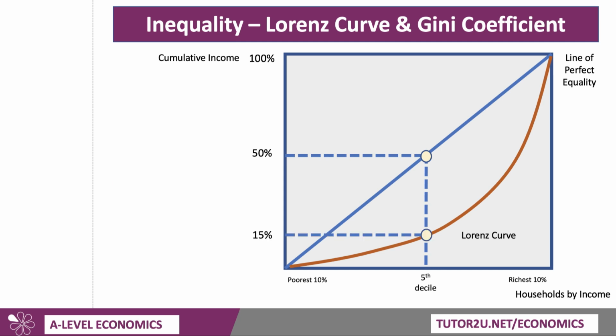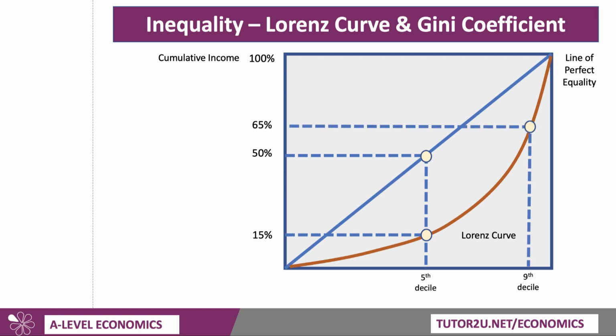half the population only have 15% of the income, which would suggest that the other half have 85% of the income. It might be the case, for example, if we go all the way up to the 9th decile, they might take 65% of the income. But look at that steep bit beyond the 9th decile. That would imply that the richest 10%, the top income decile, would have 35% of the income. So hopefully this is a good diagram for you to draw when you get an inequality question, the Lorenz curve.